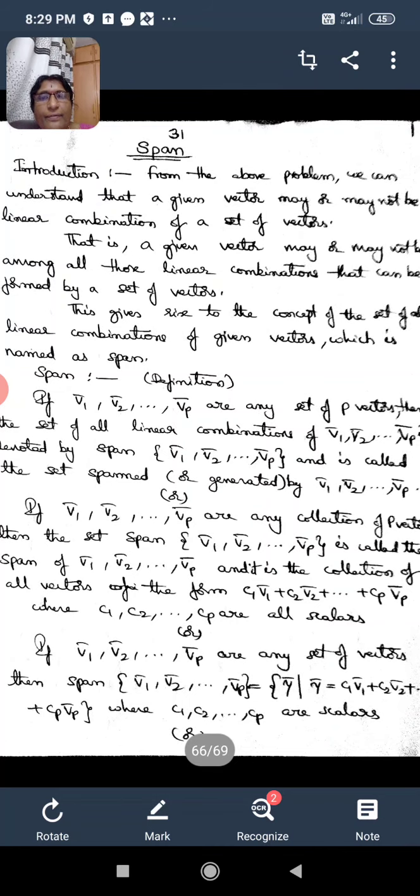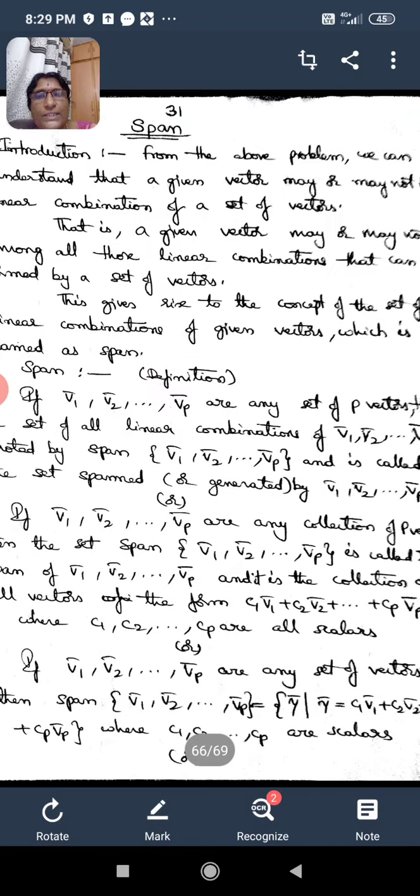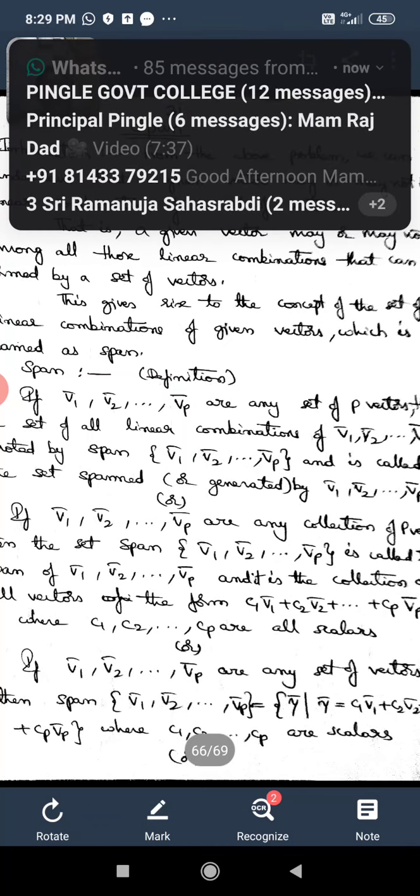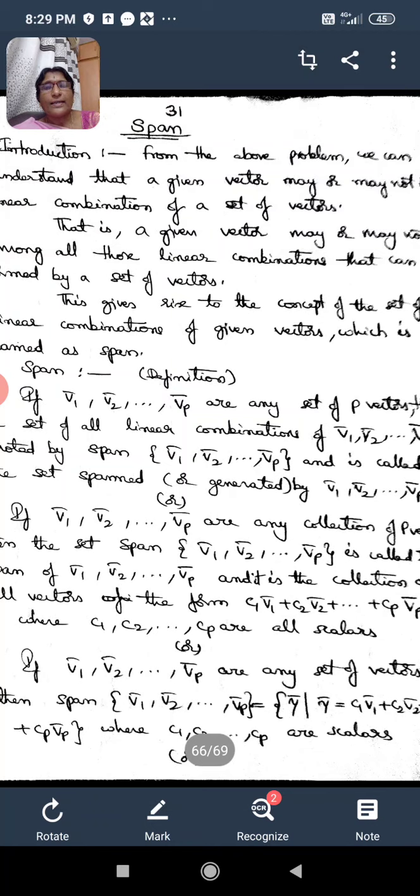From the above two definitions we could understand that span of V1 bar, V2 bar, so on Vp bar is nothing but a set, and that set consists of all the linear combinations of the vectors V1 bar, V2 bar and so on Vp bar.